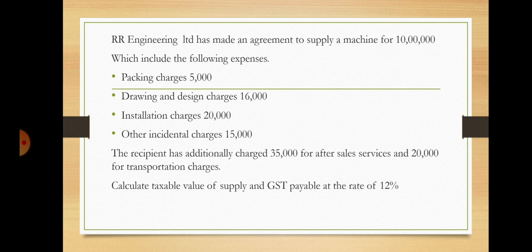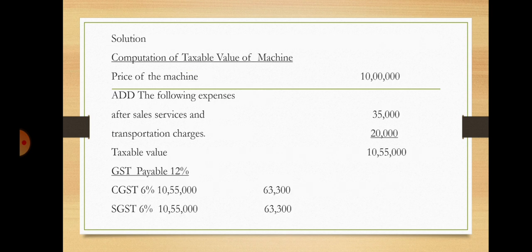And they have asked to calculate taxable value of supply and GST at the rate of 12%. So this is the explanation for this problem. We'll see how to solve it. So go for the solution, take the heading, the computation of taxable value of machine. So you take the price of the machine as 10 lakh as it is given in the problem, and for that you take add the following expenses, you write down.